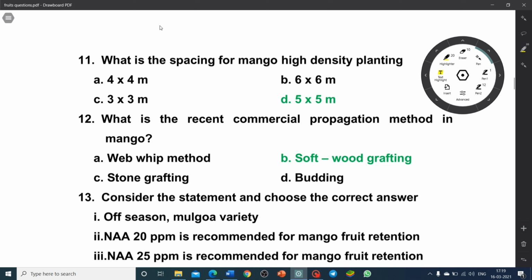What is the recent commercial propagation method in mango? Whip method, softwood grafting, stone grafting or budding. So the recent commercial propagation method followed in mango is softwood grafting.